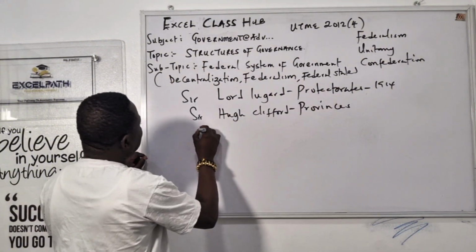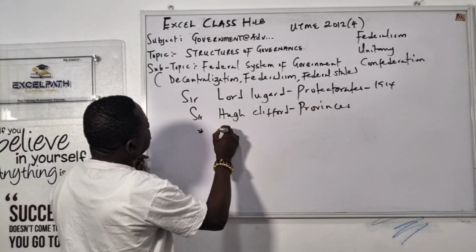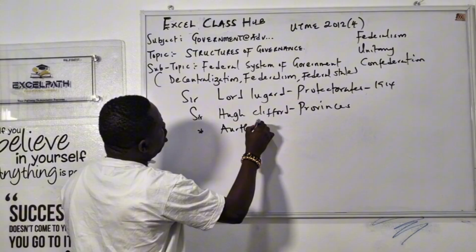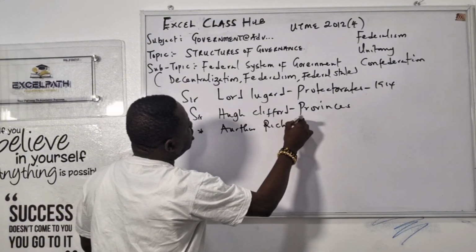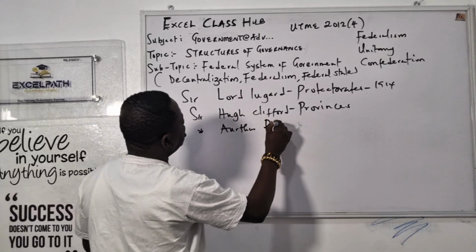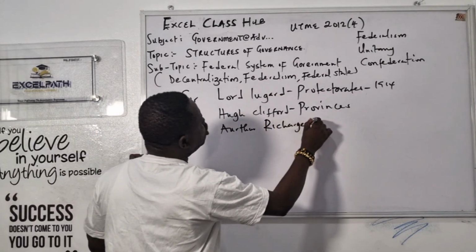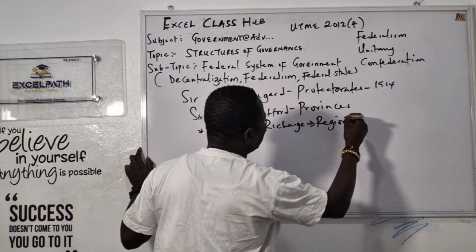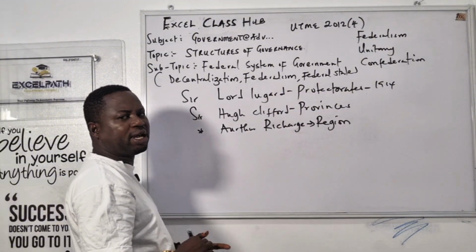So after him, the next ones that came, I don't want to mention other people. We have this man there. That's Sir Arthur Richards. What did he introduce in Nigeria? Not Richard Kadu, Arthur Richards. He introduced regionalism.